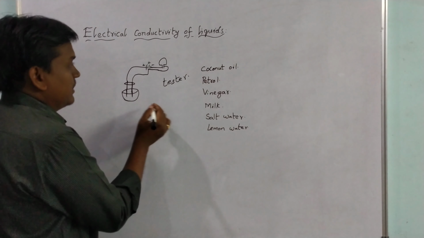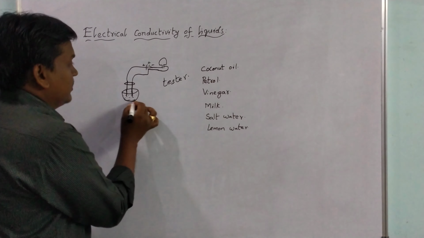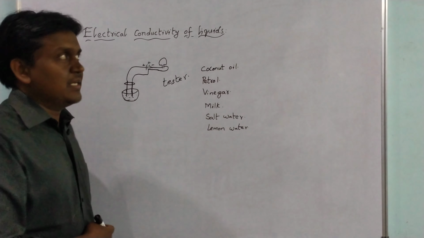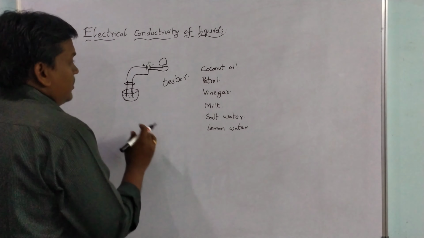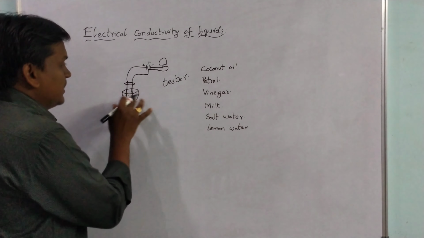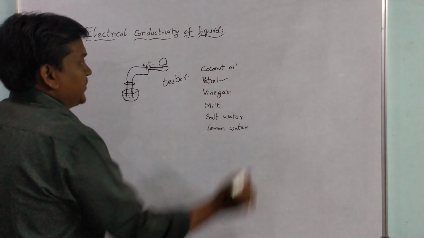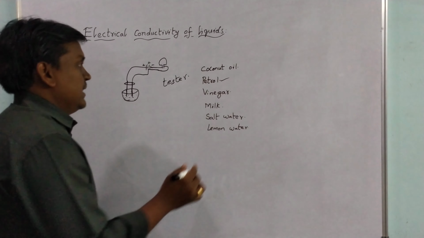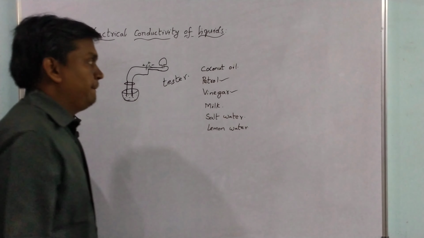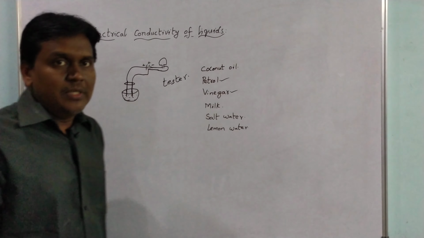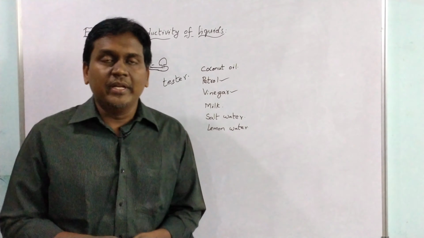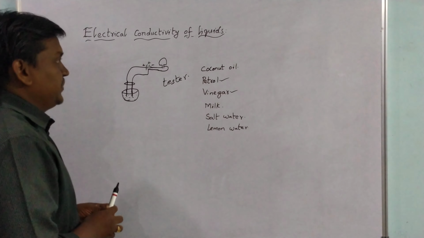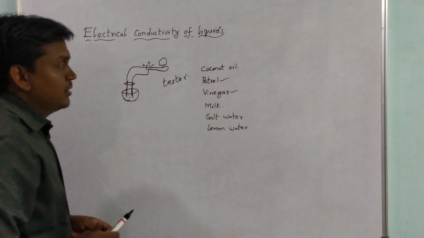So first, if you consider coconut oil here, the bulb will not glow. As coconut oil is a bad conductor of electricity, the bulb remains off. And after cleaning this, if you pour petrol in it, petrol also can't conduct electricity, so the bulb will not glow. And after that, if you consider this vinegar, yes, the bulb will glow. The reason is that vinegar contains a base, so the base can make the circuit close and the bulb will glow.